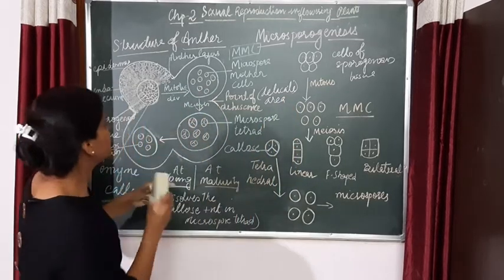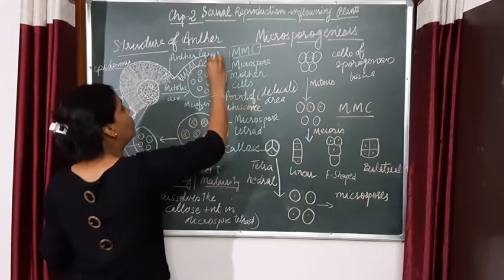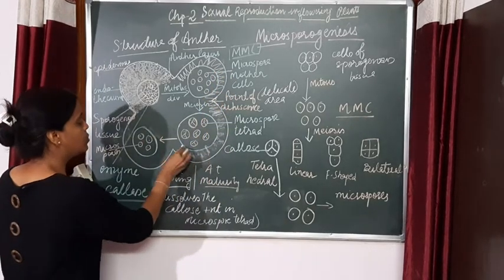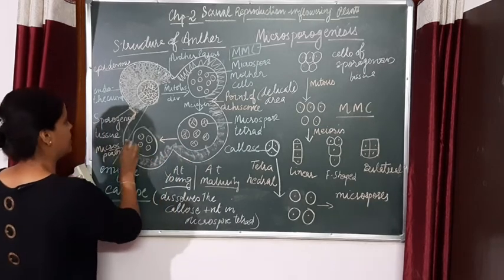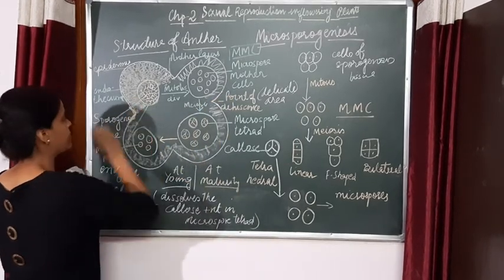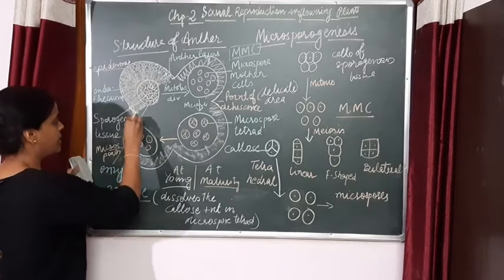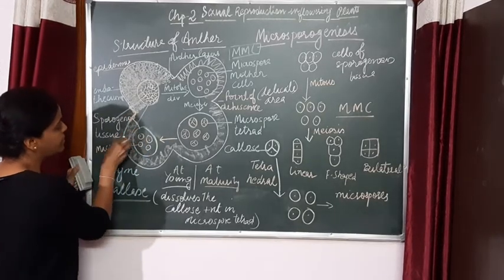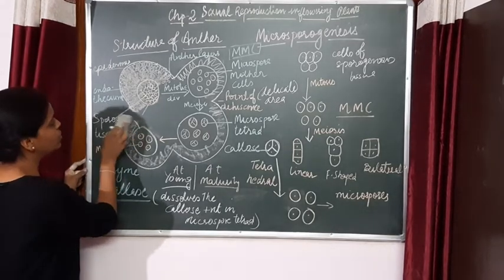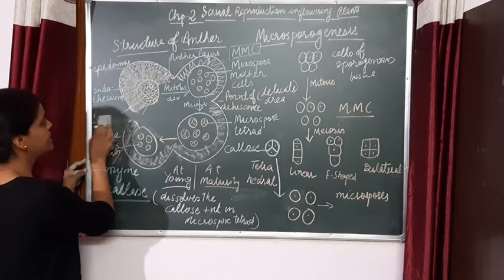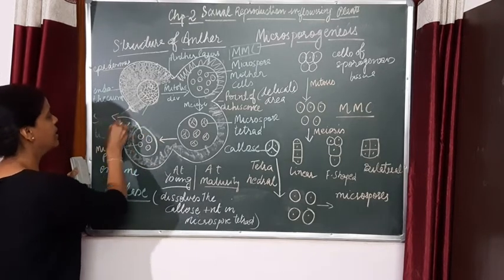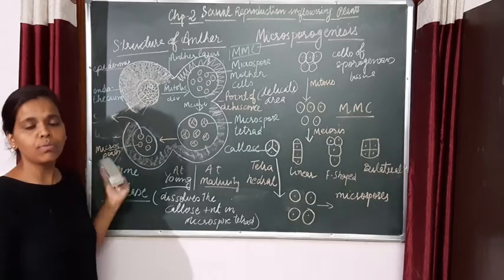All over the anther wall, all the 4 walls are going to be fibrous, just not from here, right? Up till here we have the fibrous walls. Now this is a delicate area, so it is going to rupture, or dehisce, and these microspores will come out of the anther.